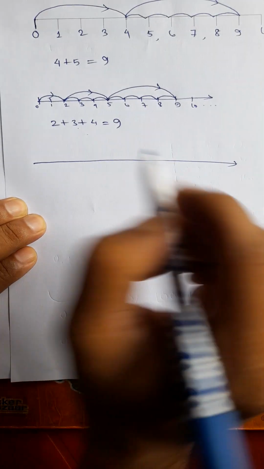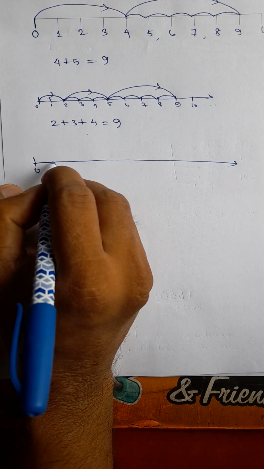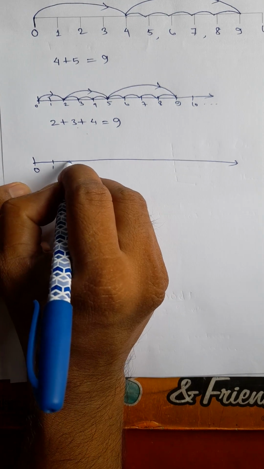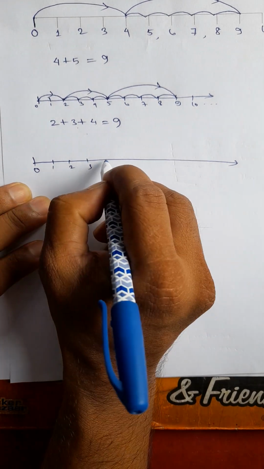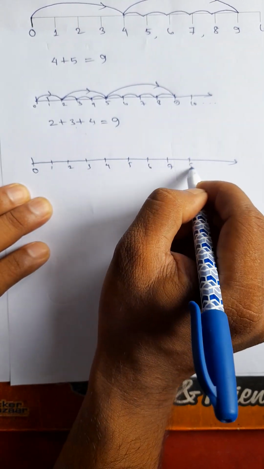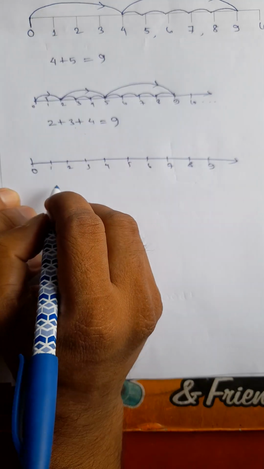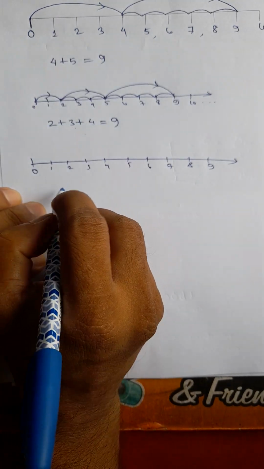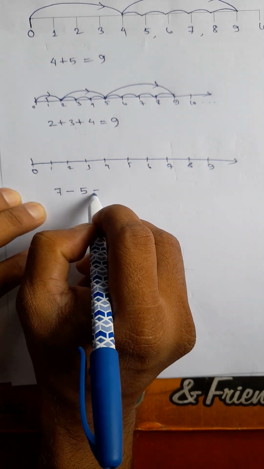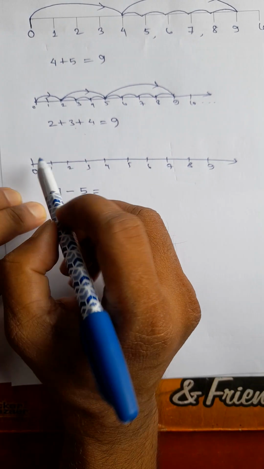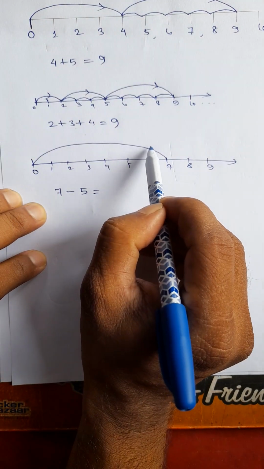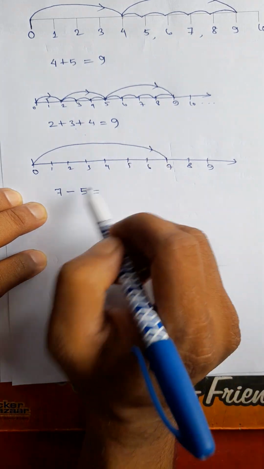Now we try to subtract whole numbers on the number line. Let's say another example. This is the number line. Whole numbers we are trying to represent here, equally spaced: 0, 1, 2, 3, 4, 5, 6, 7, 8, 9, etc. Now say you are given to find 7 minus 5. What is 7 minus 5? So what is 7? From 0 to 7 you connect. This is 7.